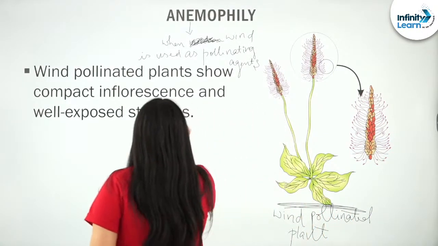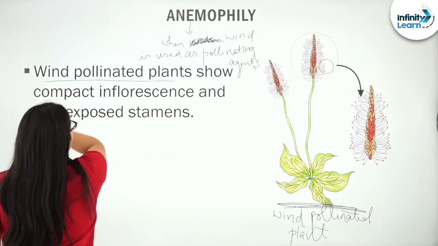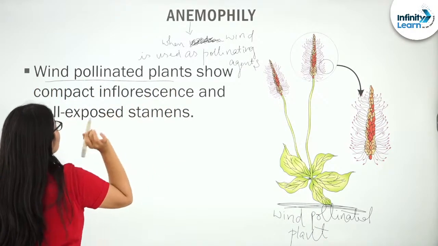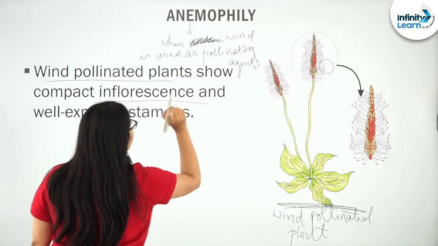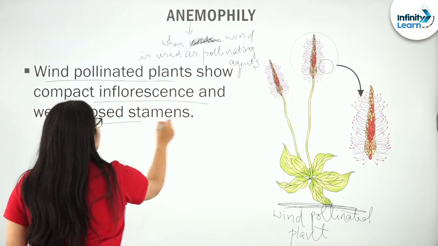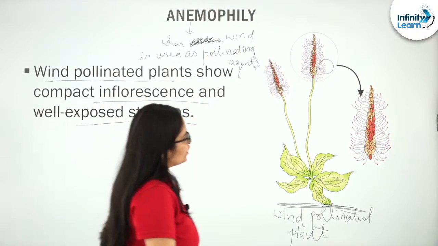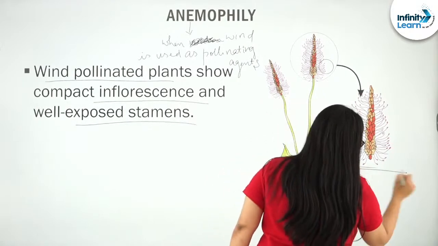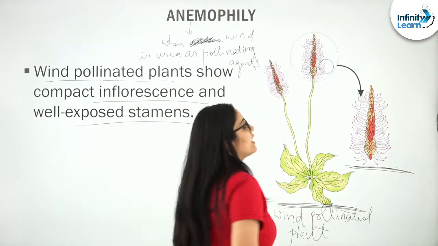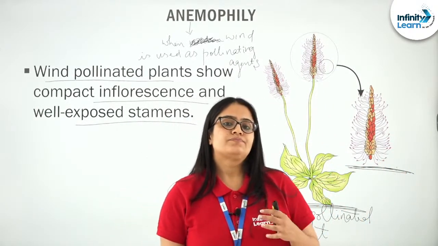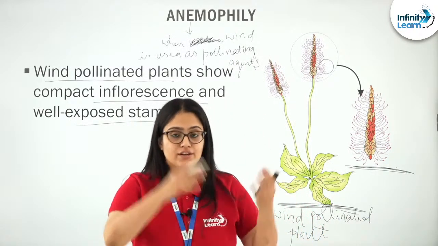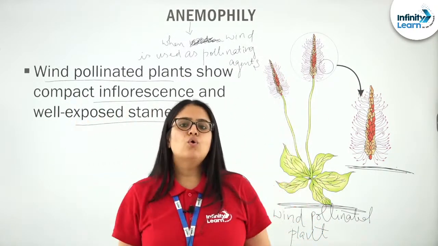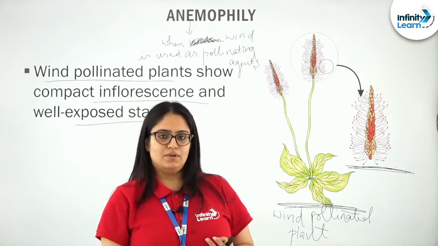See, students, in wind pollinated plants, flowers are packed in an inflorescence and they have well exposed stamens. So you can see that flowers are compactly arranged in an inflorescence, making the whole structure more visible, right?